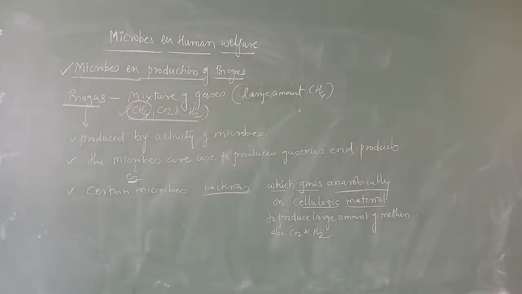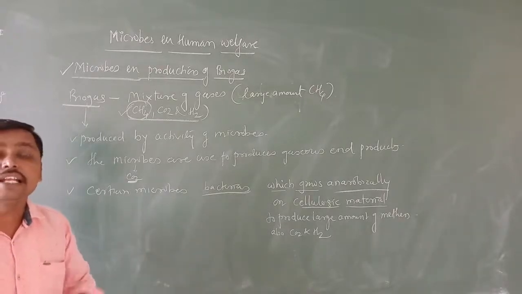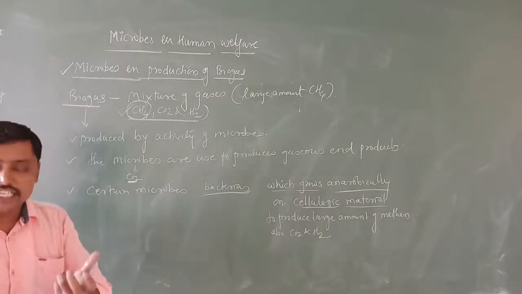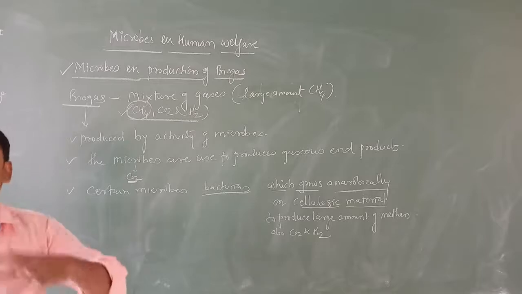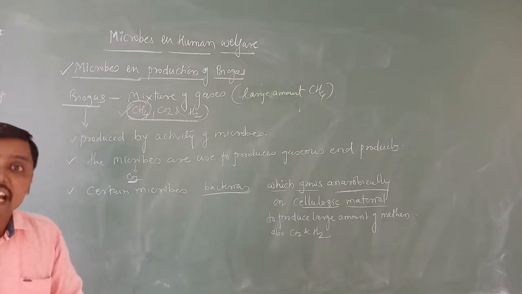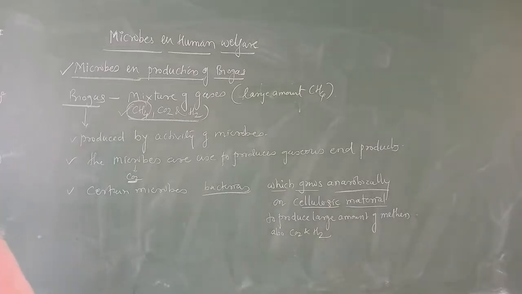Because it depends upon which organic substrate the microbes utilize. Based upon that, they produce the gaseous end product during their growth and metabolism.